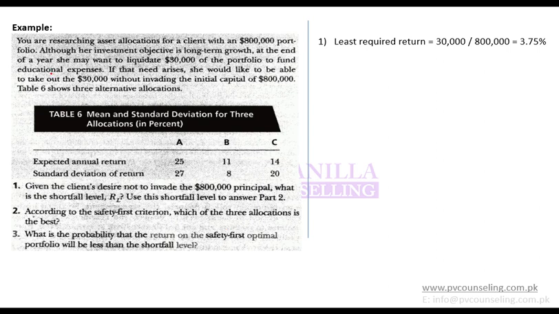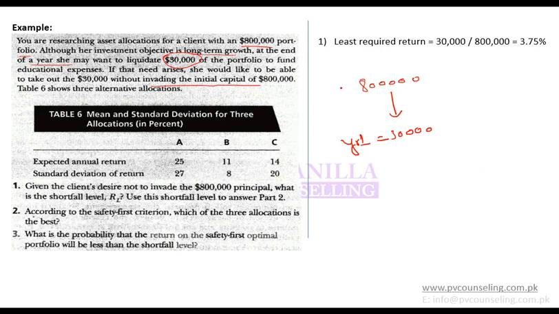So here is again an example. You are researching asset allocations for a client with an $800,000 portfolio. Although her investment objective is long-term growth, at the end of a year she may want to liquidate $30,000. So that means she is investing 800,000. From that 800,000 she will need 30,000 in the first year for anything. If that need arises, she would like to be able to take out 30,000 without invading capital.